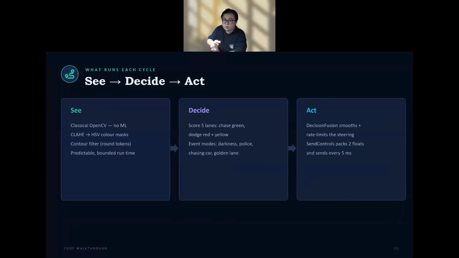Third, what runs each cycle? First, classical OpenCV CLAHE, then HSV color mask, then control filter. No machine learning, so timing stays predictable. Decide scores 5 lanes: chase green and dodge red and yellow. Plot event modes for darkness, police, chasing car, and the golden line. Decision fusion smooths the readout and sends the control every 5 milliseconds.